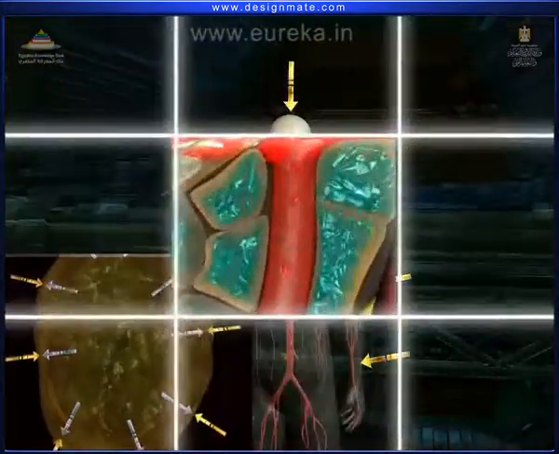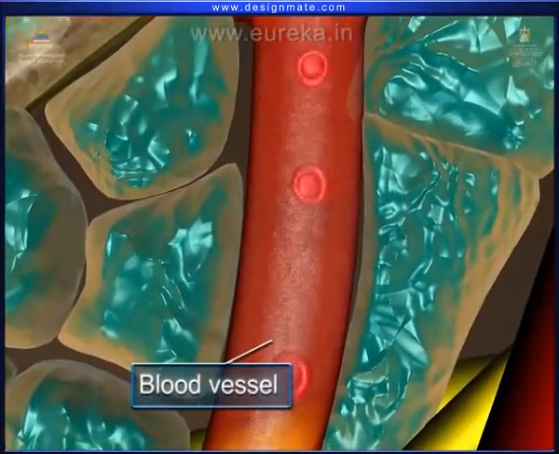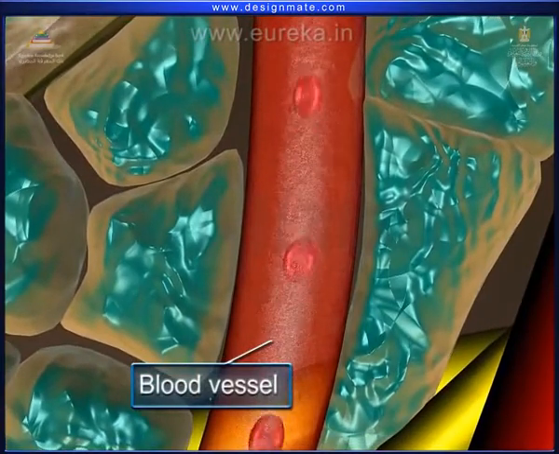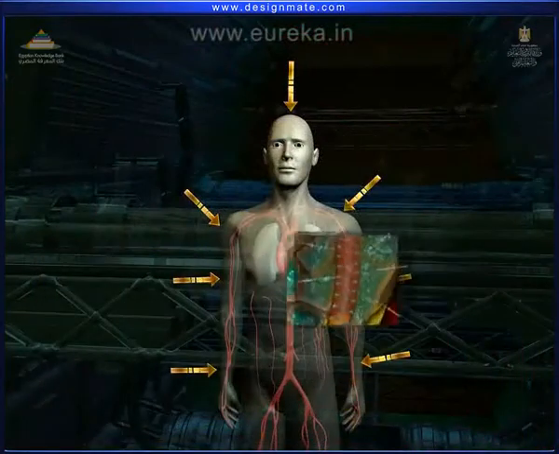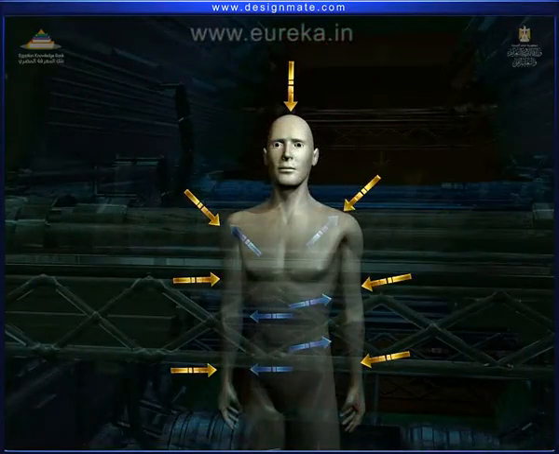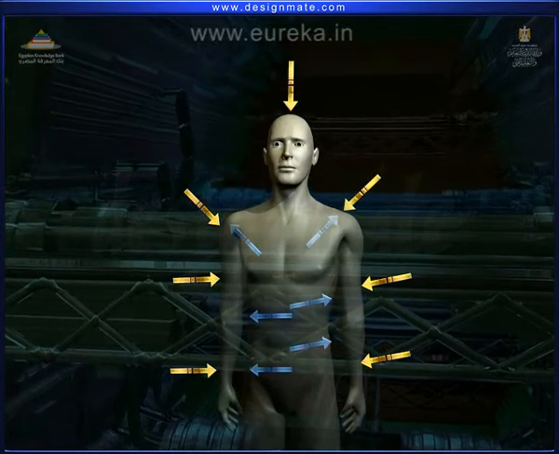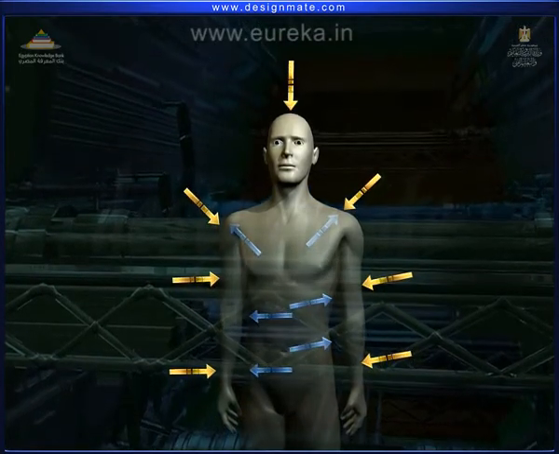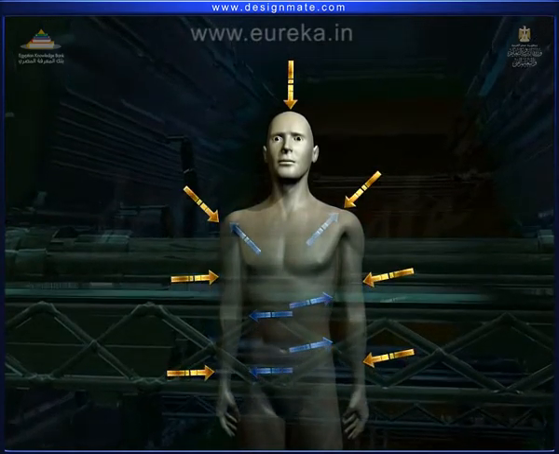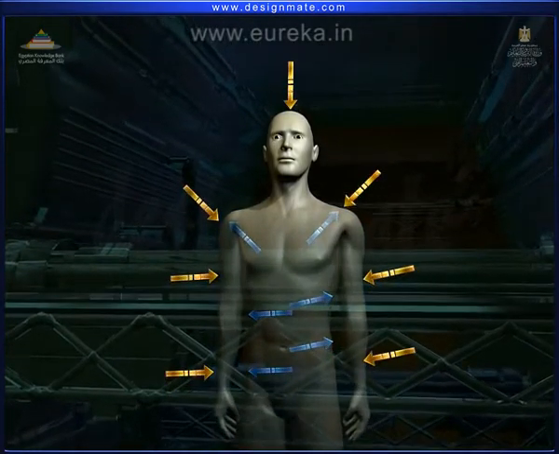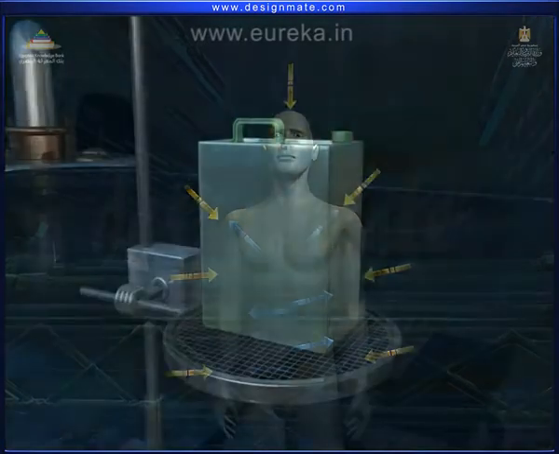Moreover, the blood flowing inside our body also exerts a pressure called blood pressure. On the whole, our body is able to exert an outward pressure, which equalizes the atmospheric pressure pushing down on us. This is why we normally do not feel the pressure exerted by the atmosphere. Now, let us try to understand our previous experiment.